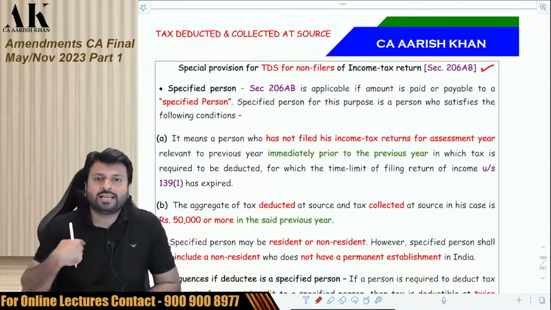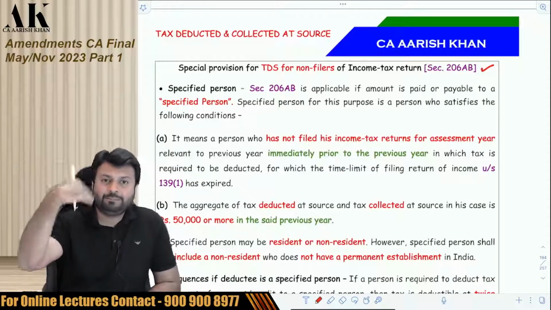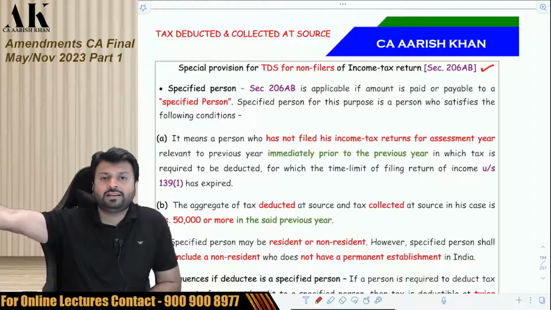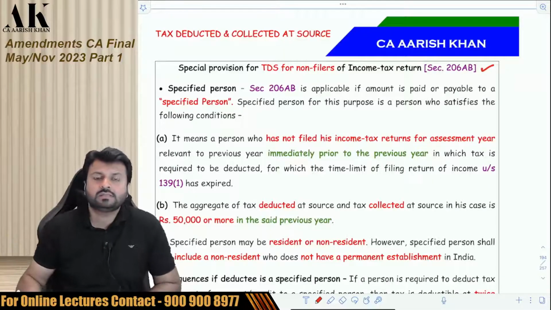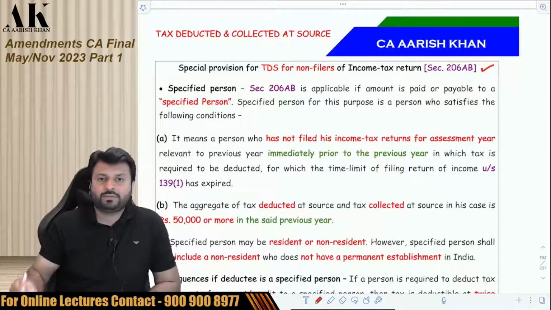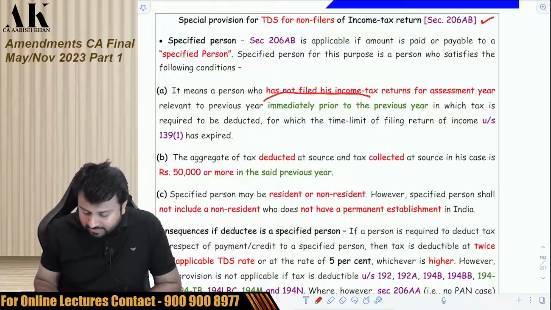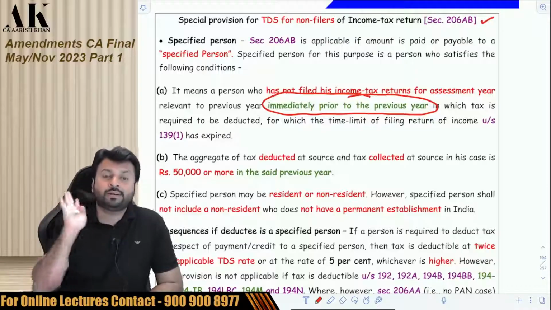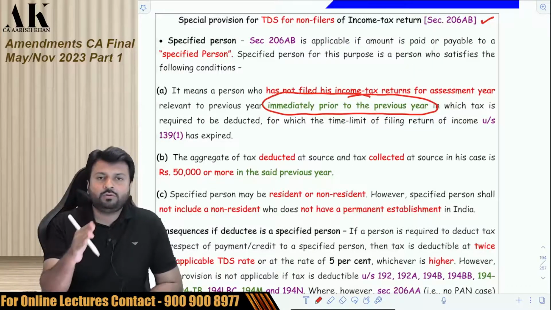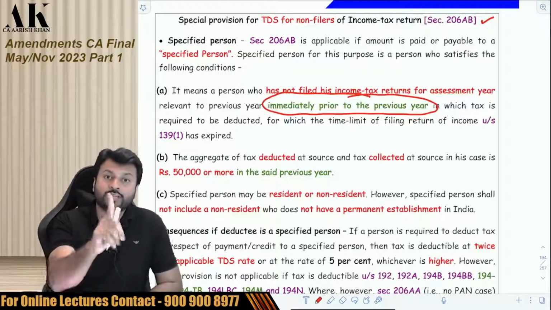So what am I supposed to check as a deductor? That the deductee, the payee, has not filed the return for the last 2 years and the TDS and the TCS deducted and collected for the last 2 years is 50,000 or more, then I am supposed to deduct the TDS at twice the rate or 5%. But now the government has made an amendment in 1 year. Now the government says don't check for the last 2 years, just check for the last year. So if you are making the payment in 22-23, just check 21-22. Earlier we used to check for 2 years, but now only check 1 year.